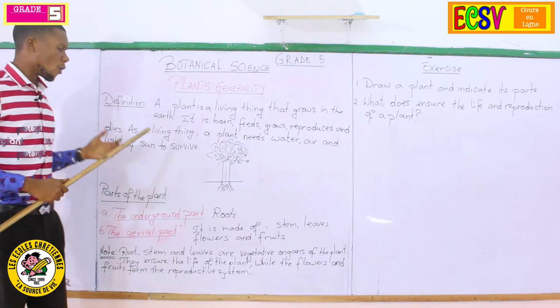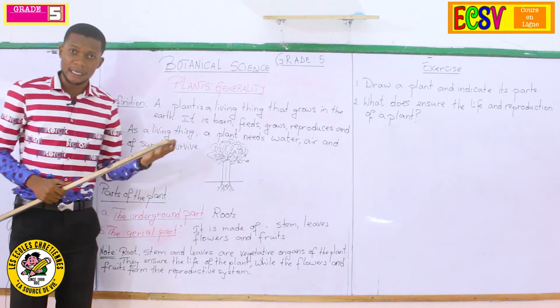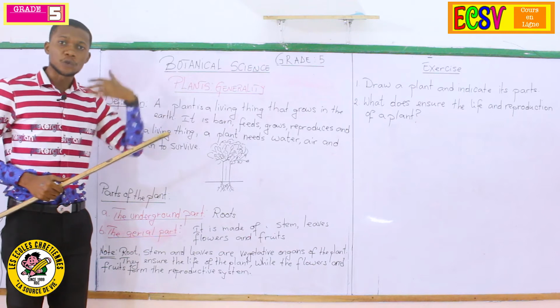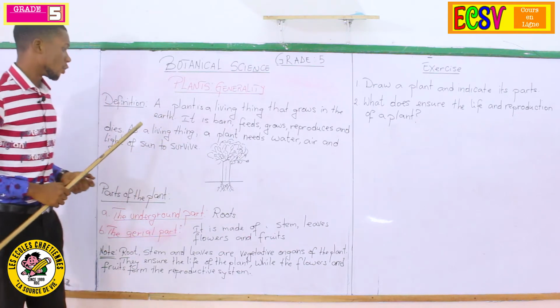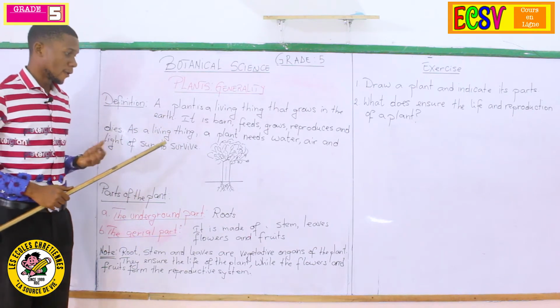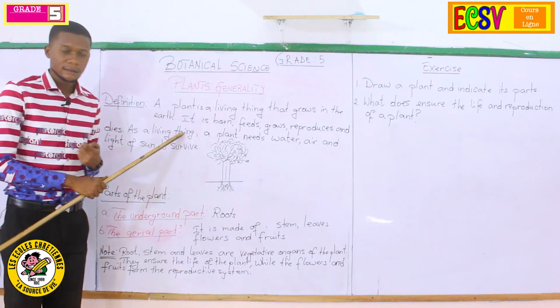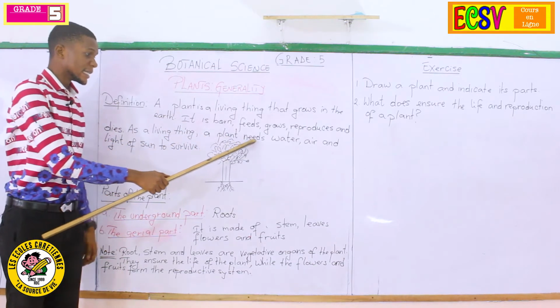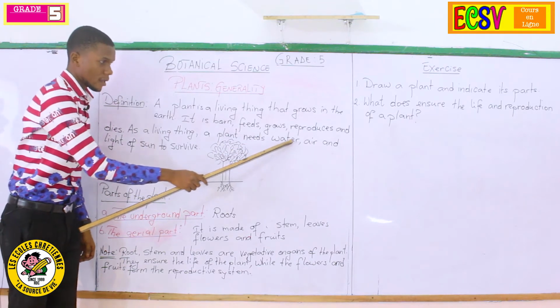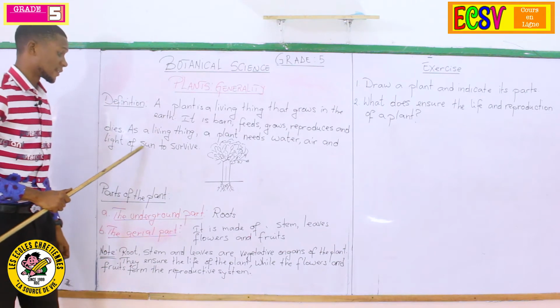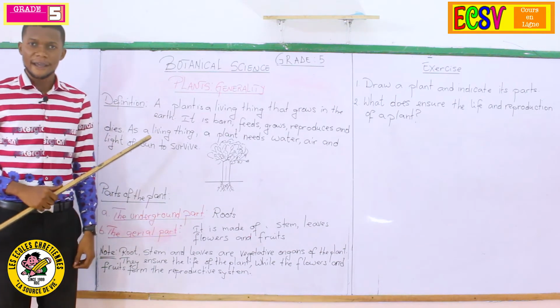So as a living thing, what does a plant need in order to survive? Here are some things that a plant needs in order to survive. As a living thing, a plant needs water, air, and light of sun to survive.